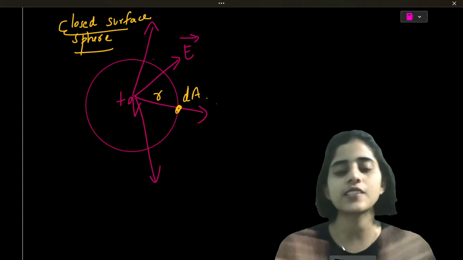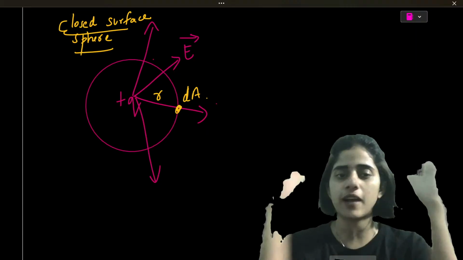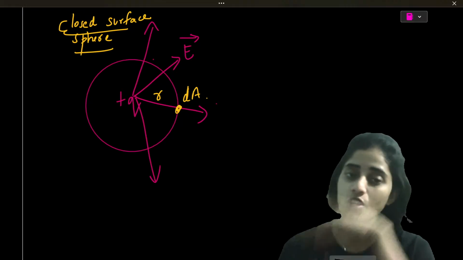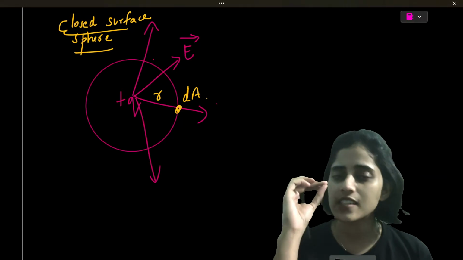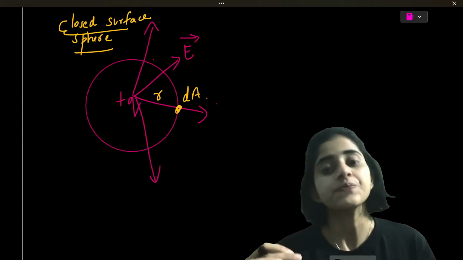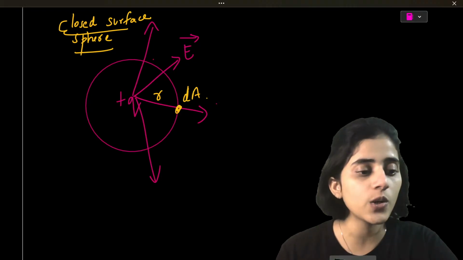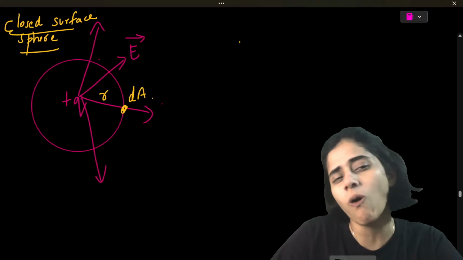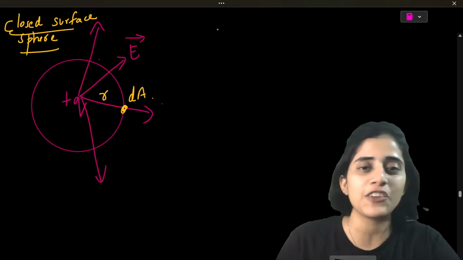So is this clear? I have a point charge, and I have drawn an imaginary spherical Gaussian around it, enclosing all the field lines. I take a small area element, dA. Now, what will I do? Some small, tiny derivation.